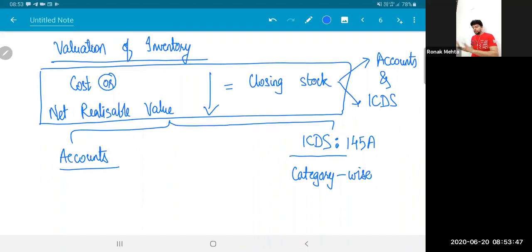So whatever methodology is prescribed in ICDS, you have to follow it. Instead of calling it ICDS number 2, I will call it section 145A. Accounts, you will do it unit wise, and tax tells you to do it category wise.